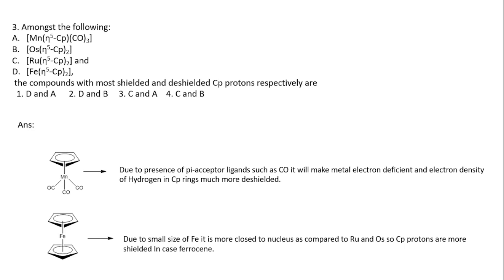So option one is correct. Here D, the ferrocene, has the much more shielded Cp protons, and option A has the much more deshielded Cp protons. So option A1 is the correct option.